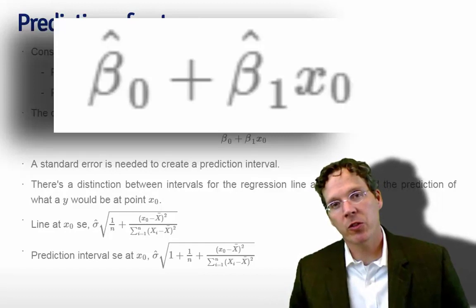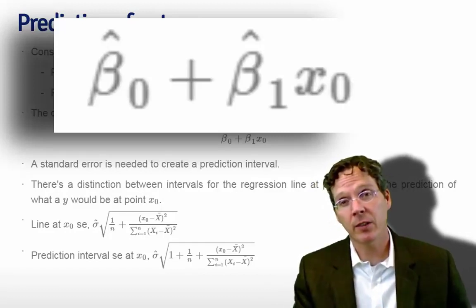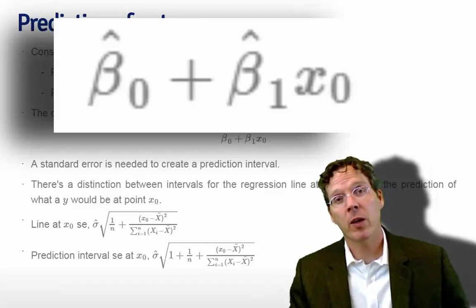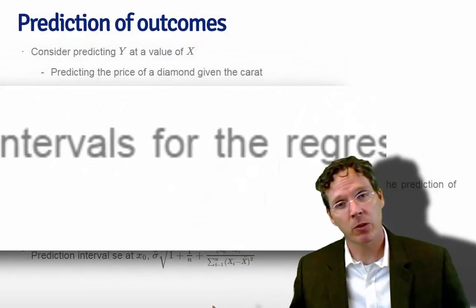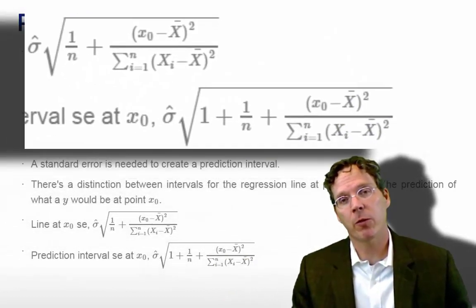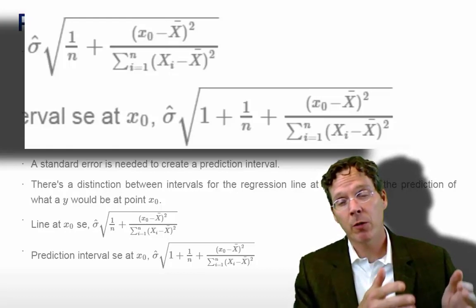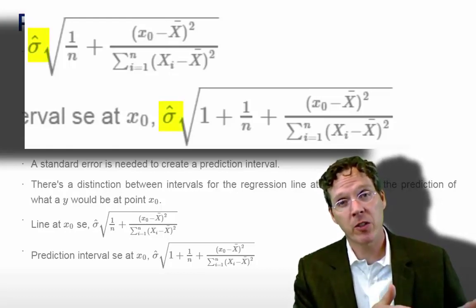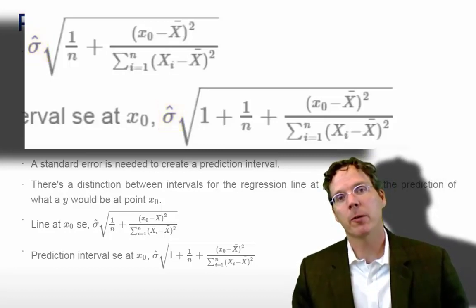There's a small intricacy in that there's a distinction between trying to predict at the line, predict the regression line at a particular point, and trying to predict a future y at that same point. Those are two different ideas. I'll describe that in a picture in a slide, but let me describe the formula first. It makes sense that our prediction variance first relates to how variable the points are around our regression line, sigma hat.